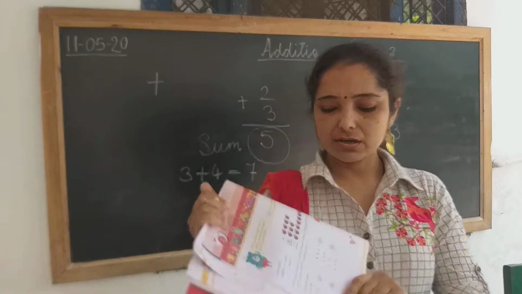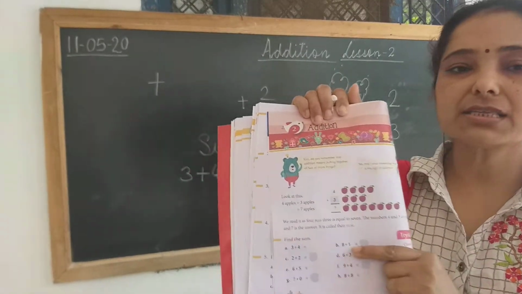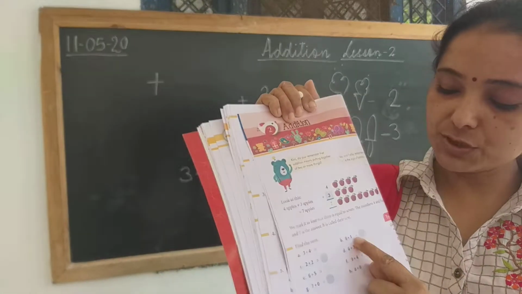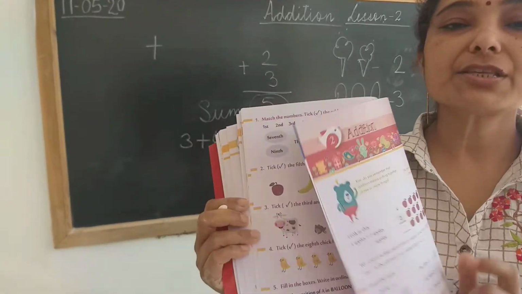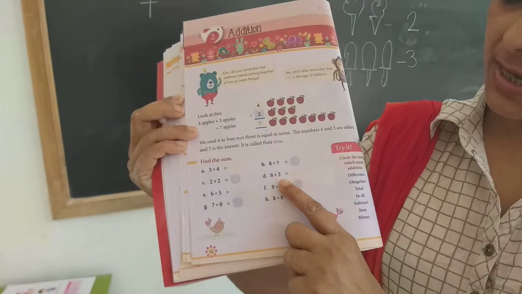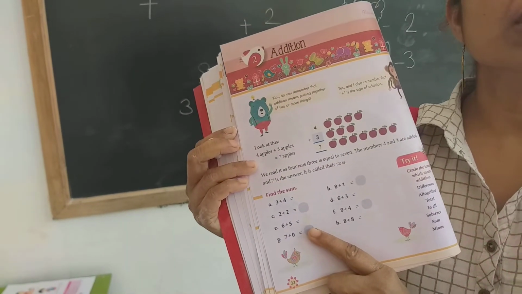Right, children? Okay. Another one is 8 plus 1 equals. The equals sign is very important, children. Okay? 8 plus 1 equals 9. Yes, very good. Another sum is 2 plus 2 equals 4.